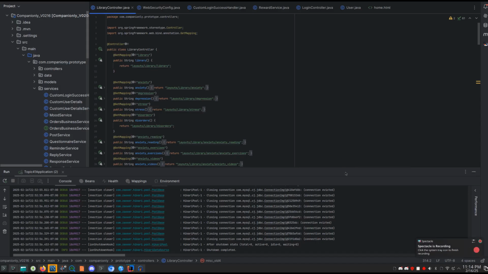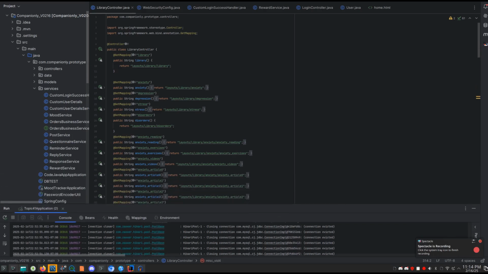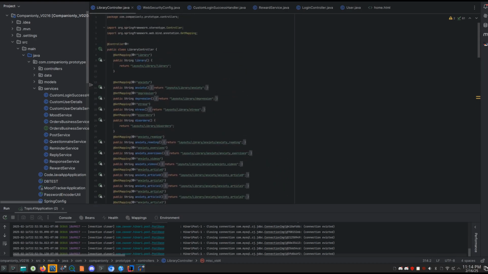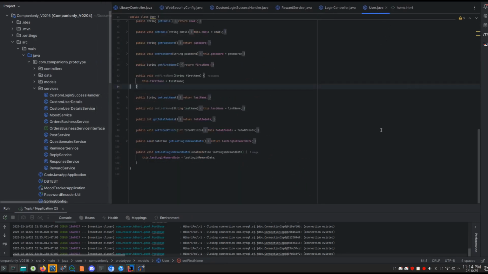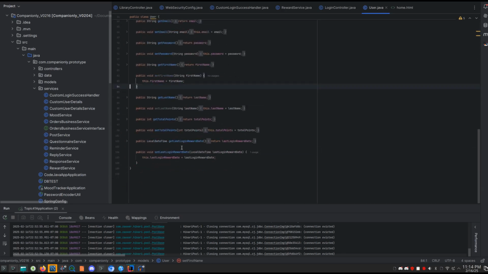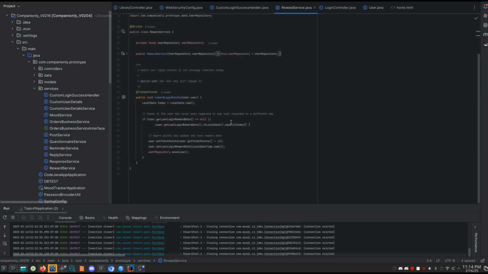Now we're back in IntelliJ to go over some of the code created to get the stuff working that you saw in the app. First, I'll go over what was created in the companion lead points. In our user class, we added fields for points and last login reward date. I created new classes for a reward service and the corresponding code that checks whether or not a user has already gotten the login reward. Future methods will go here for other award methods.